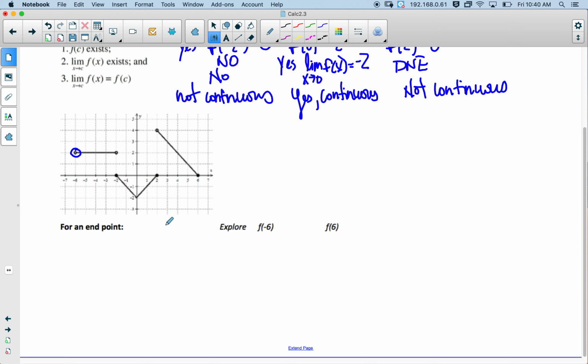So if we think about this, f of -6 does not exist, okay? And the limit as x approaches -6 from the right-hand side is equal to 2, but because these two values are not the same, it is not continuous at that value.